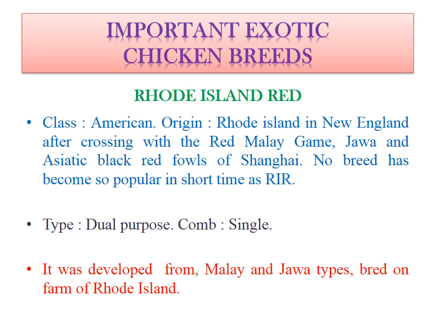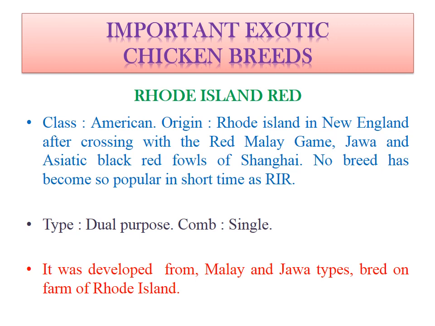And the last important breed is Rhode Island Red. The class is American. It originated mainly in Rhode Island in New England after crossing 3 different breeds: Red Malay Game, Java, as well as the Asiatic Black Red Fowl of Shanghai. It means this is not a pure breed, but it is found by breeding 3 different breeds. No breed has become so popular in a short time as the RIR.